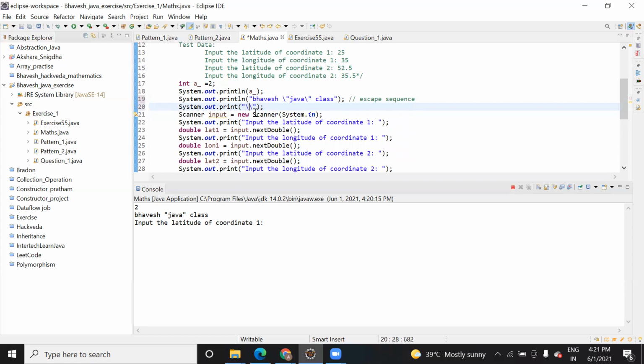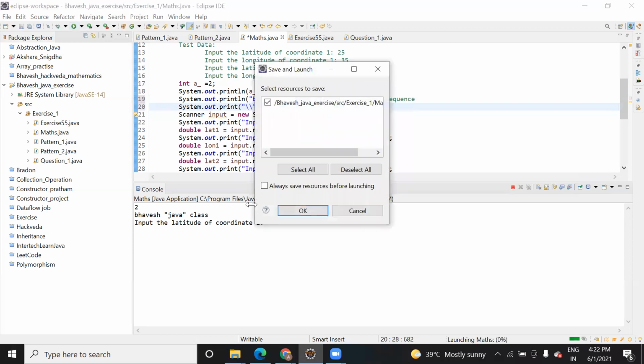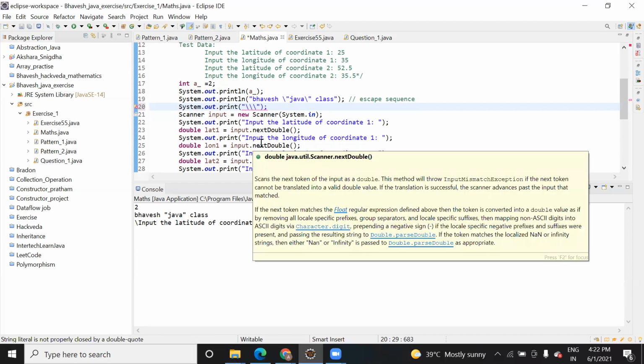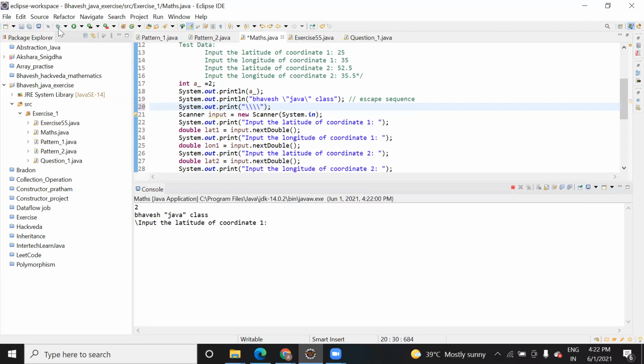It means that if you want to print or use this slash, you need to use one more slash, because Java won't consider the slash on its own. If you want to use two slashes, then we have to use two more, so four slashes.